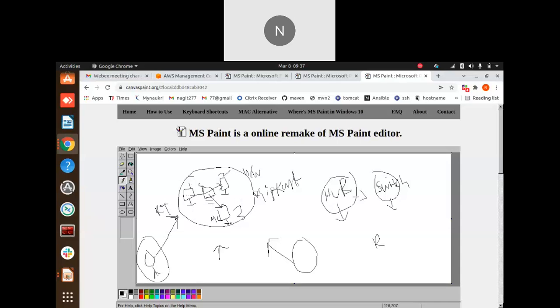Just like we use routers from our ISP, the ISP providers provide the routers for us, and with the help of routers only we access the internet, right? In the same manner here, if we want to transfer data from one network to another network, we should use routers.